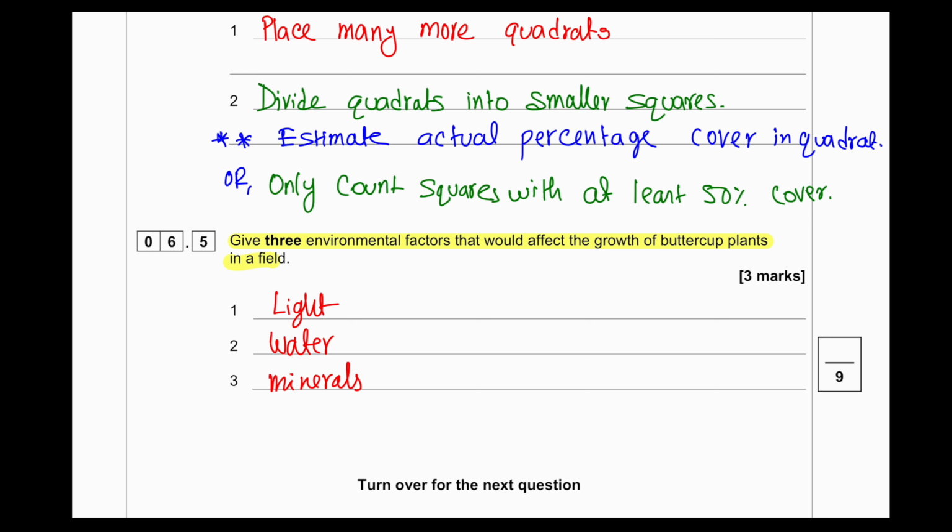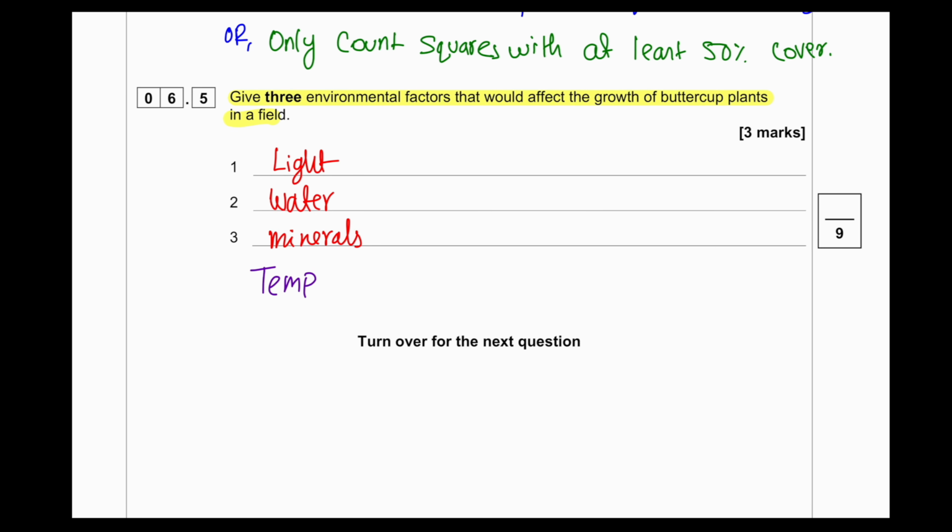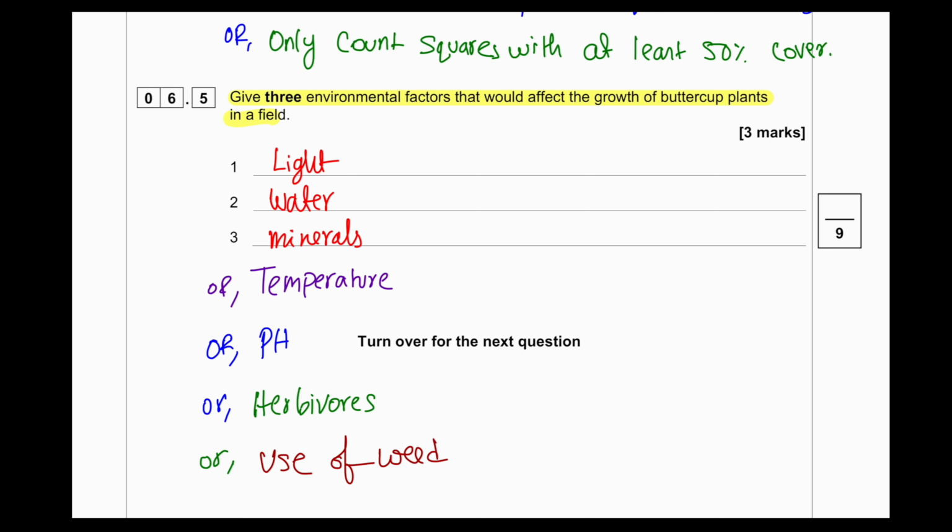The acidity or alkalinity of the soil, the pH of the soil, can be a big factor. The presence of herbivorous animals grazing can be a big factor. Okay, and the use of weed killer could be a big factor as well for the presence of buttercups within a particular field. Now we only need 3 from all of the points that are given. So choose to write any 3 of the points to get your mark.